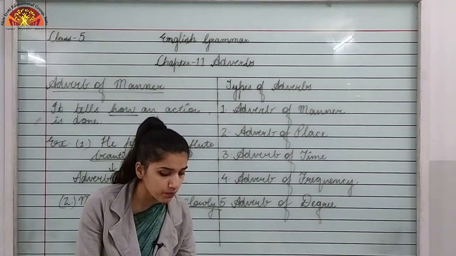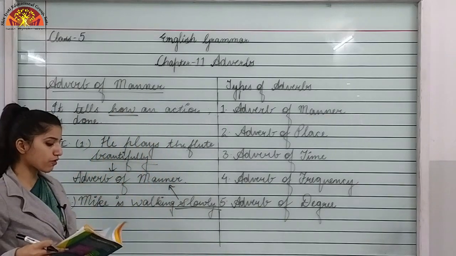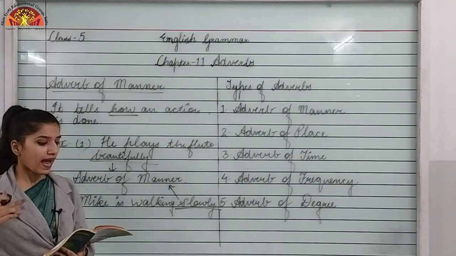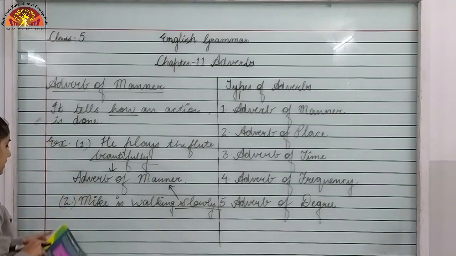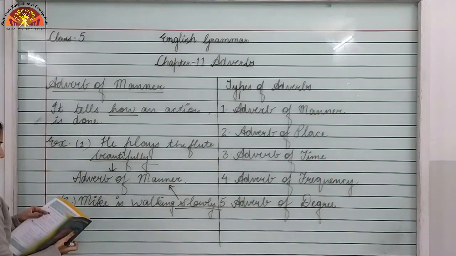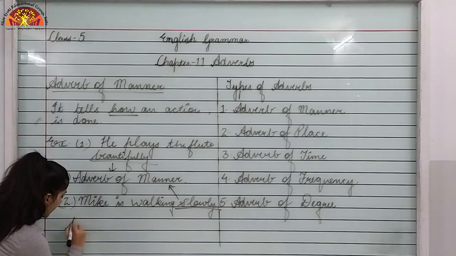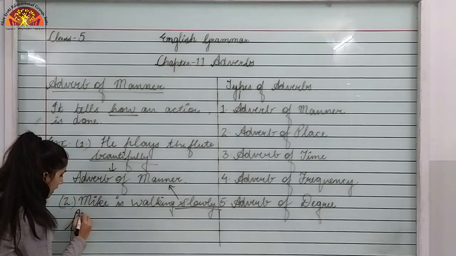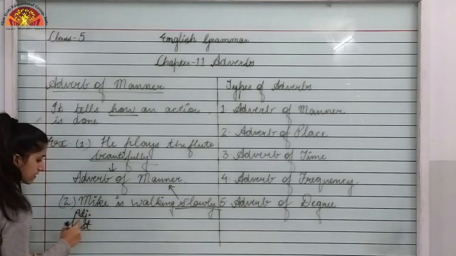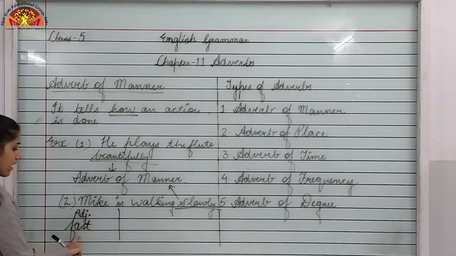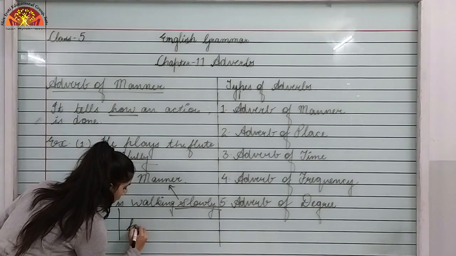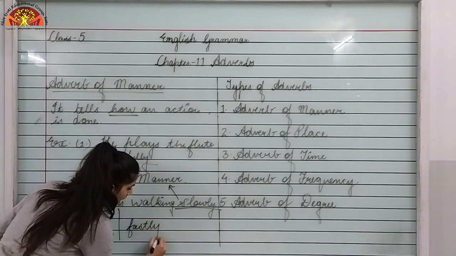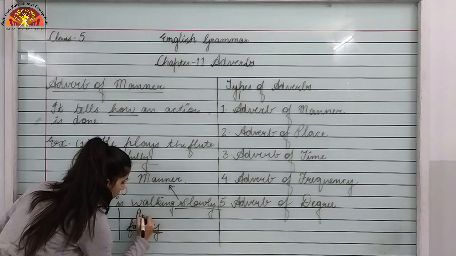Now let's see how to form these adverbs of manner. Many adverbs of manner can be formed by adding ly at the end of adjectives. So like you can see, if I write this first, this is an adjective. Now if I have to make this an adverb, then I have to add ly at the end. I added ly and this is now an adverb.